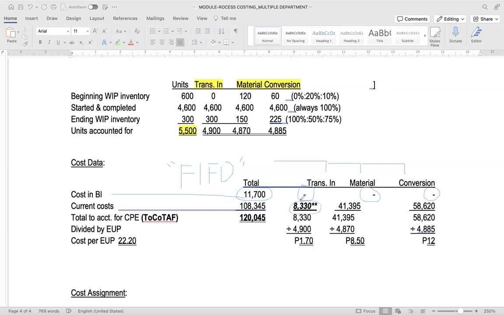This is the transferred out cost from the machining department, 41,395, and 58,620 for conversion cost. This amount will be divided by the EUP: 4,900 for transferred in, 4,870 for material, and 4,885 for conversion. So the cost per EUP is 1.7, 8.5, and 12 for transferred in, material, and conversion cost respectively. This cost per EUP will be used to assign the cost of ending work in process as well as transferred out to the finished goods.